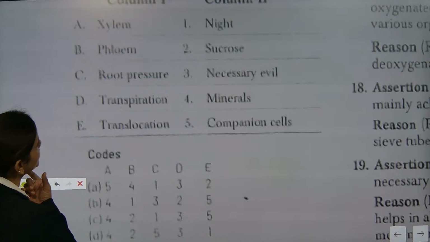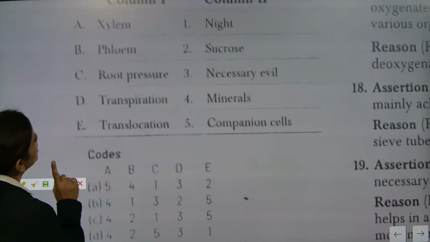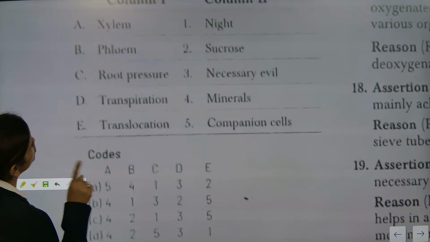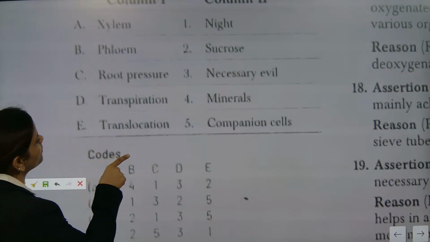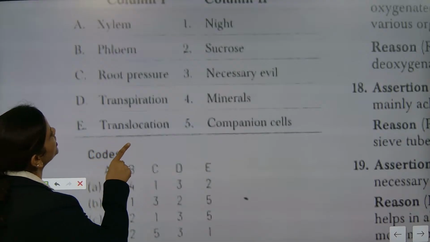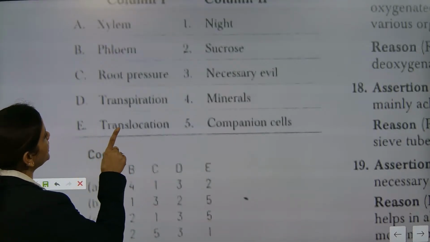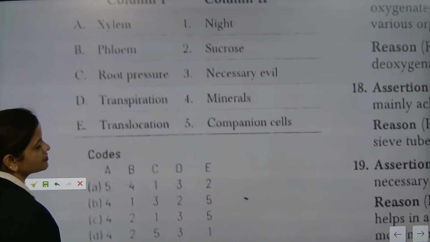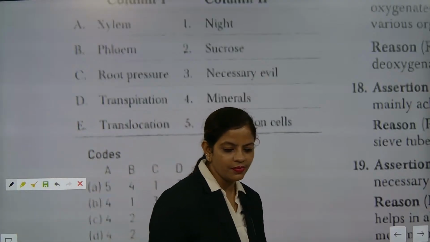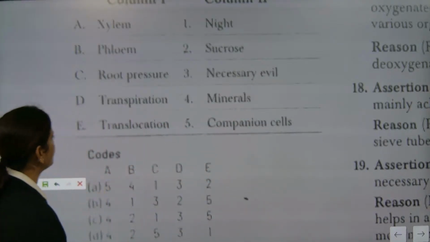Then second one they are telling sucrose is necessary. Root one is exactly having companion cells. Transpiration is a necessary evil. Translocation. This is a very good question. Everybody, please kindly go for it. Third will not be there.